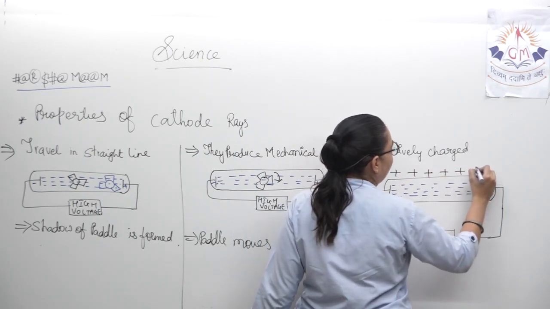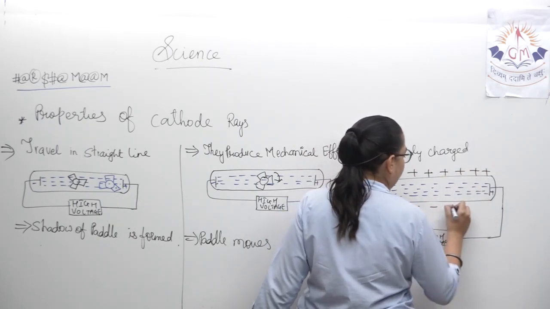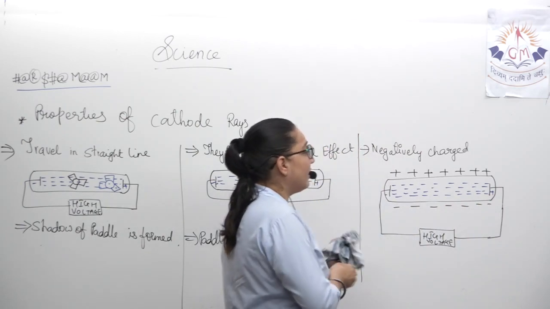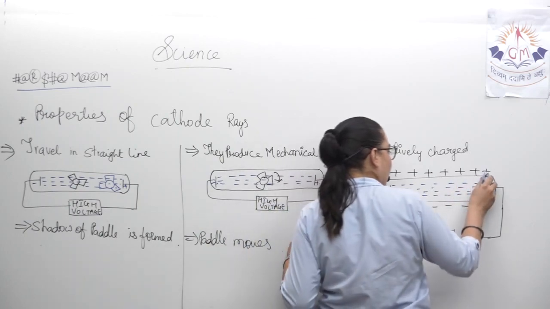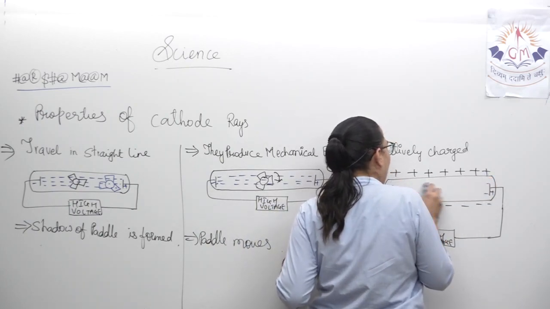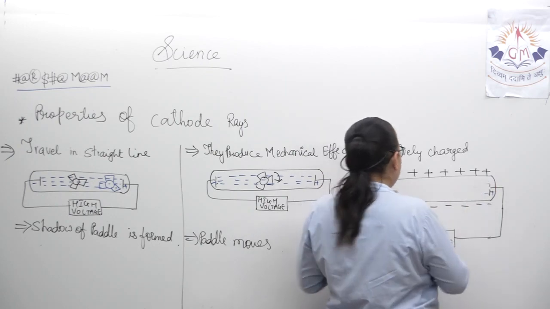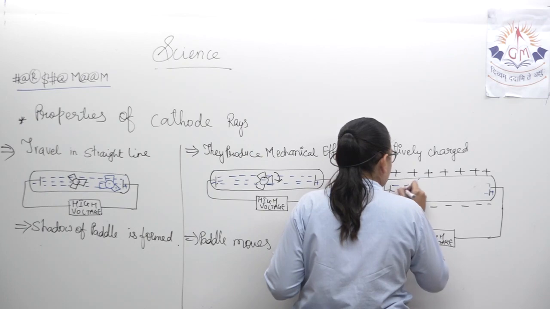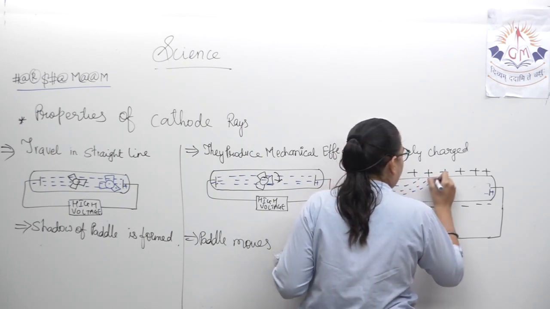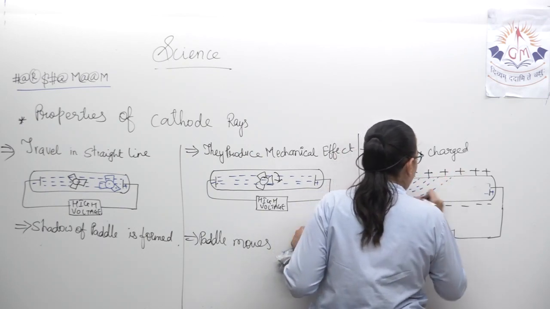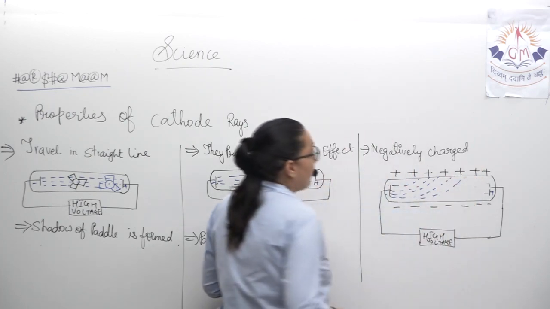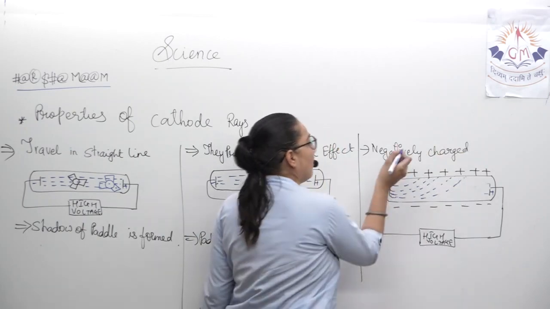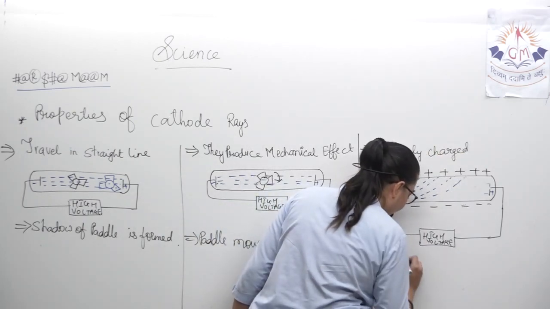So this is the external electric field. Because all the electrons are negatively charged, they will not go straight, but they will get attracted over here to the positive charge. And this is how, because all the beam got diverted towards the positive charge, we came to know that they are negatively charged.